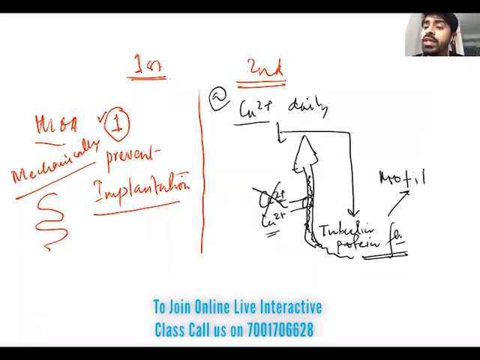As a result, the motility. This is the catchword. Please mark it. In your MCQ, the word you have to mark is motility. So motility will be hampered.